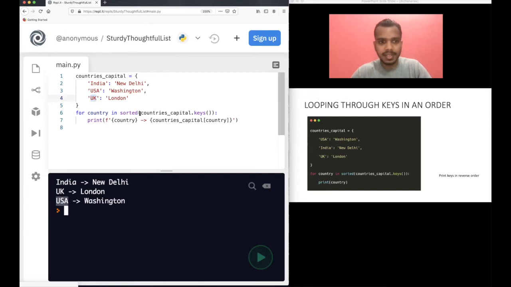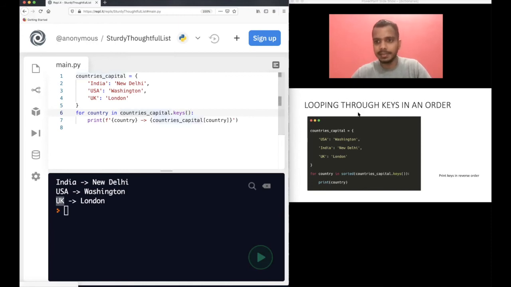If you do not have sorted here, you know what will happen. First India will come, then USA, and then UK, right? When you do not have the sorted function, first India is there, then USA, then UK. So of course, if you want to print it in alphabetical order, if you want the order, you can use the sorted function for that.